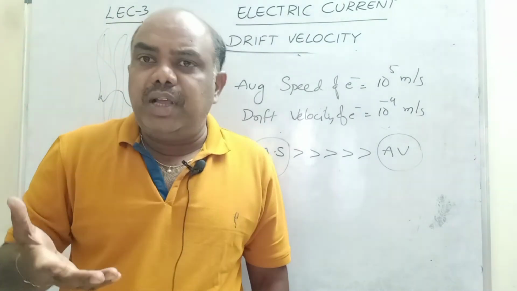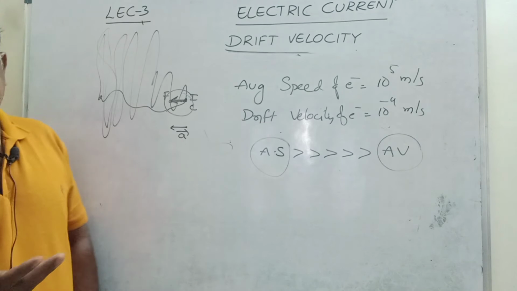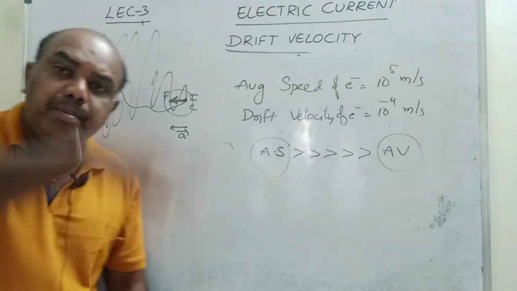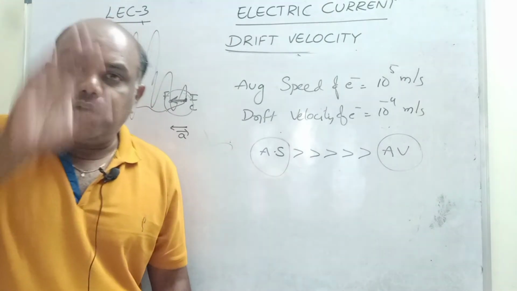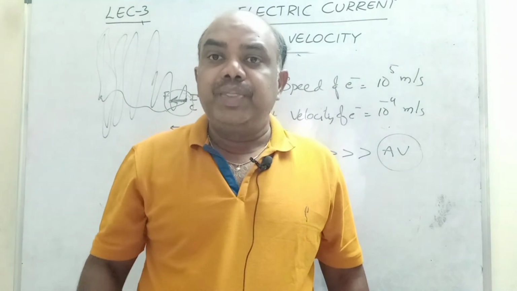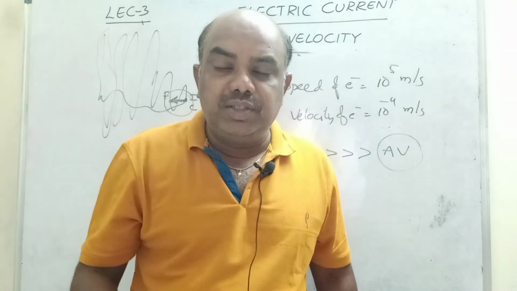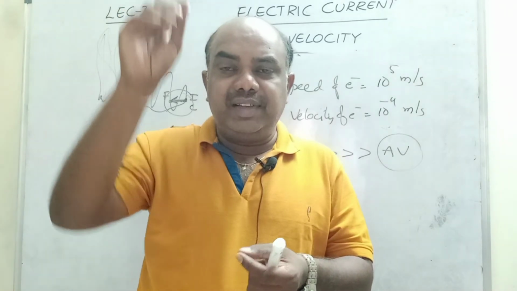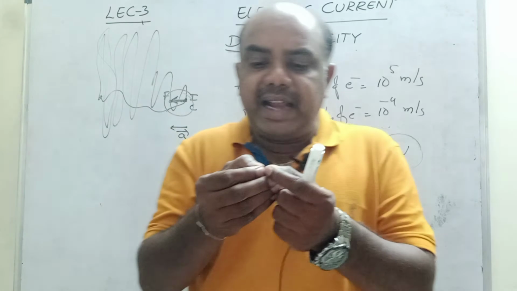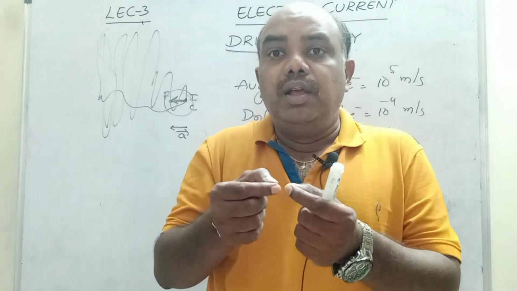Sir, even though we applied an electric field, why is the acceleration not to that extent? Why is it not in a huge manner? Because of collisions. The number of collisions is increasing, which means the kernels are reducing the speed of the electron, and relaxation time also reduces. If relaxation time reduces and collisions increase, it accelerates only very slightly.